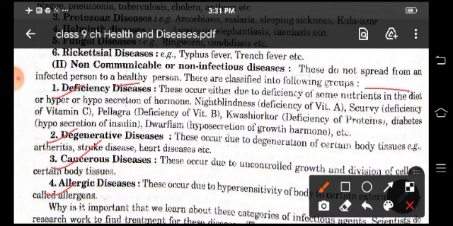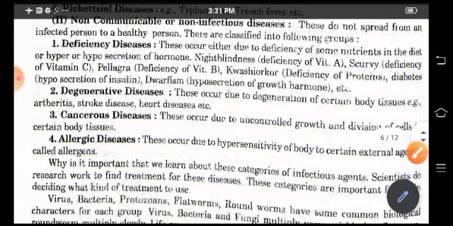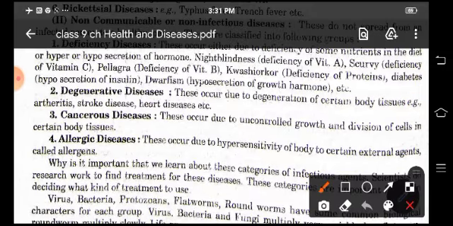So deficiency disease is caused by the deficiency of some nutrients in the diet or hyposecretion of hormones, like night blindness. It is caused by the deficiency of vitamin A, scurvy caused by deficiency of vitamin C, etc. Degenerative disease occurs due to degeneration of certain body tissues like arthritis, stroke diseases, heart diseases, etc. Cancerous diseases occur due to uncontrolled growth and division of cells in certain body tissues. Allergic diseases include hypersensitivity of body to certain external agents called allergies.